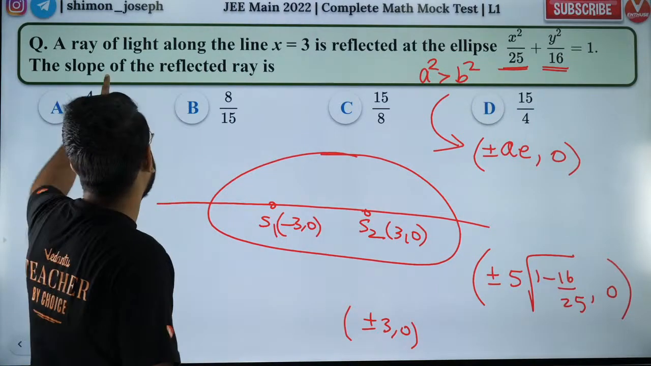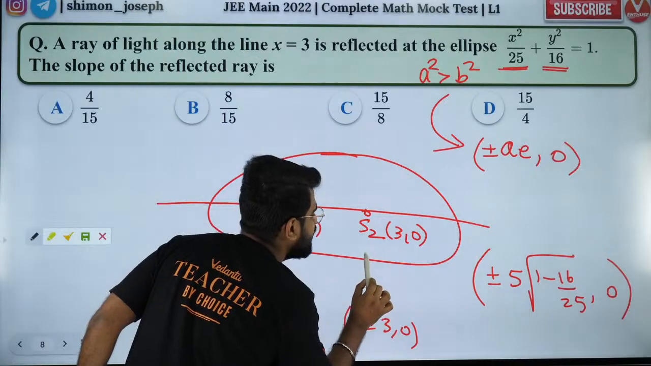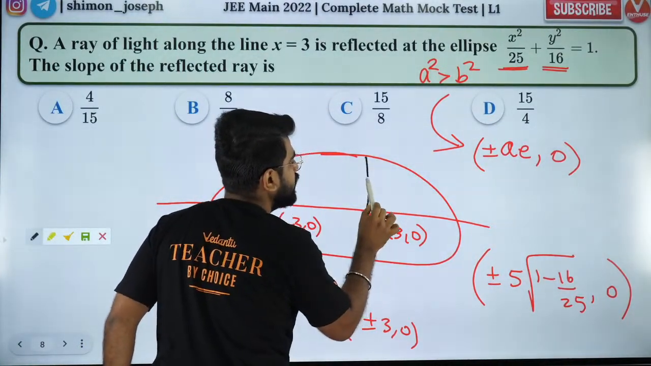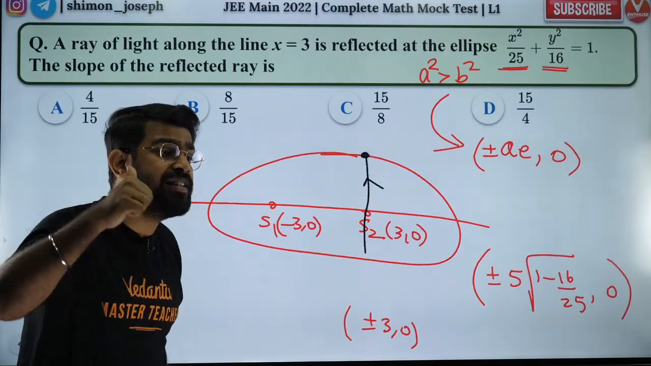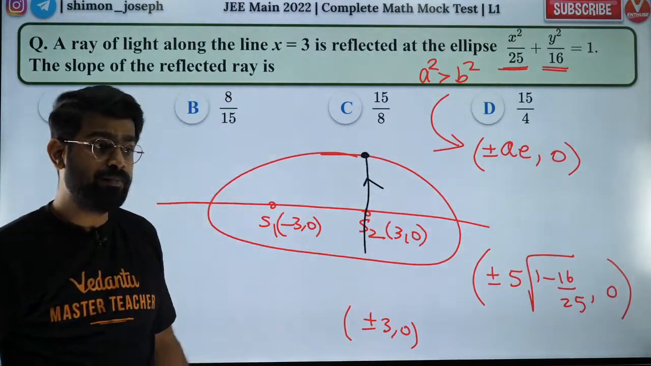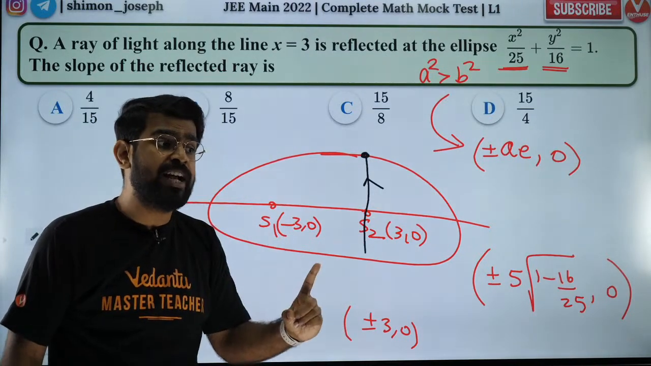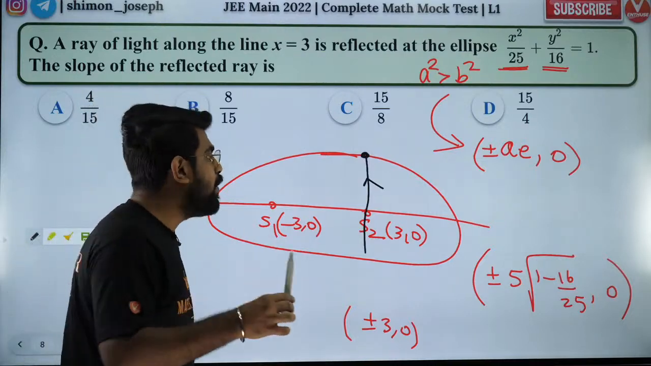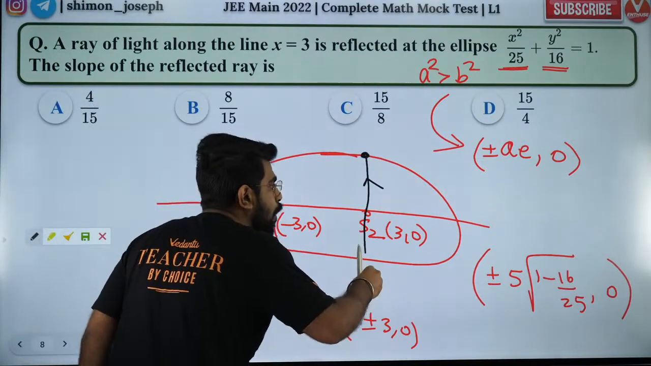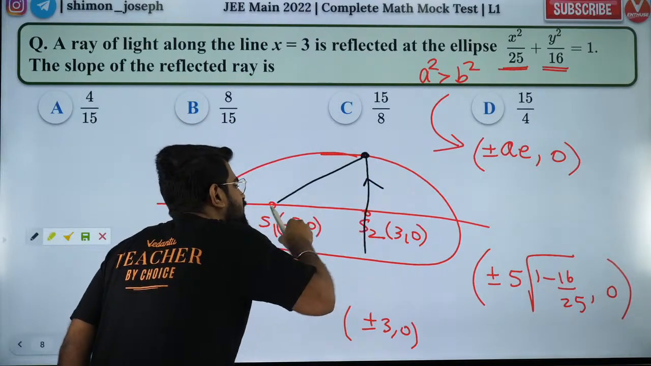So there is a light ray traveling along x equal to 3. So a light ray travels like this, and after hitting the ellipse, it gets reflected. Now what does the reflection property of ellipse say? Please note this down, guys. This is very important. The reflection property of ellipse says that whenever there is a light ray passing through one of the foci, after it hits the ellipse, it will come back through the other focus.